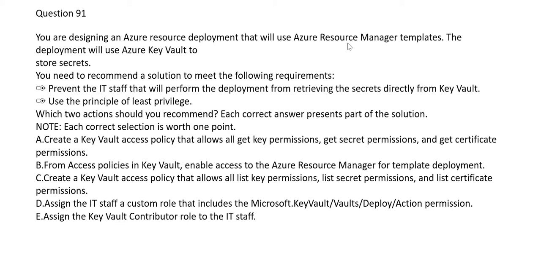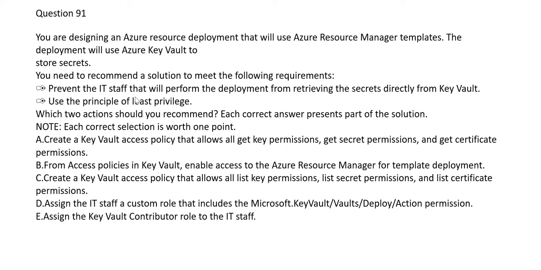They are using Azure Key Vault to store secrets. You have other resources like I explained, VM, Data Factory jobs, Azure SQL Server, Synapse Analytics, Power BI, and so on. But there is also an Azure Key Vault where you are storing the secrets. So the requirement of this use case is that the IT staff who will perform the deployment, even though it is done by ARM, the person who is going to create this template, should not be able to retrieve the secrets from the key vault just because they are doing that deployment. You should not give them extra access that they can see the secrets.